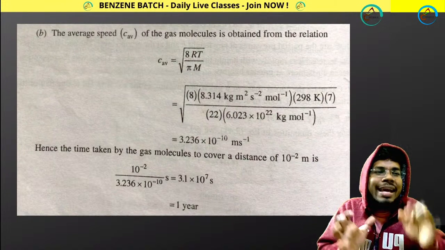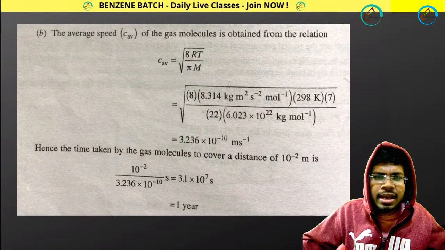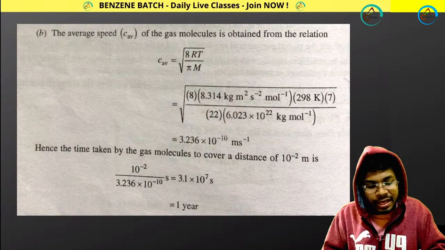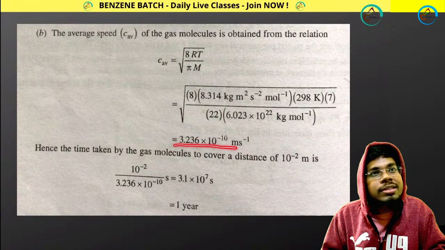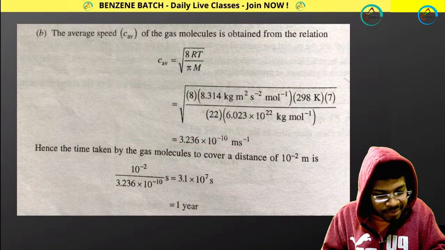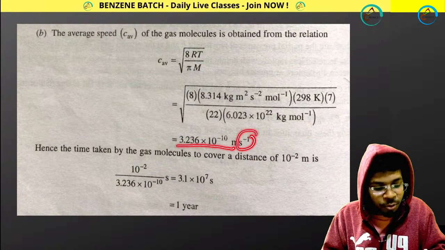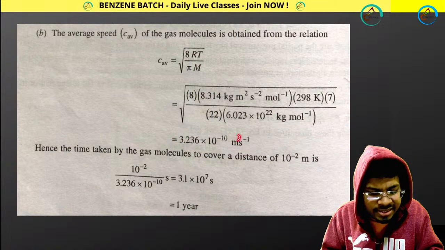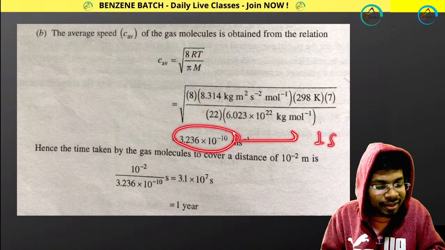Generally you take the average one, not RMS, not most probable. So the average velocity is this, meter per second. So in 1 second this distance is covered.